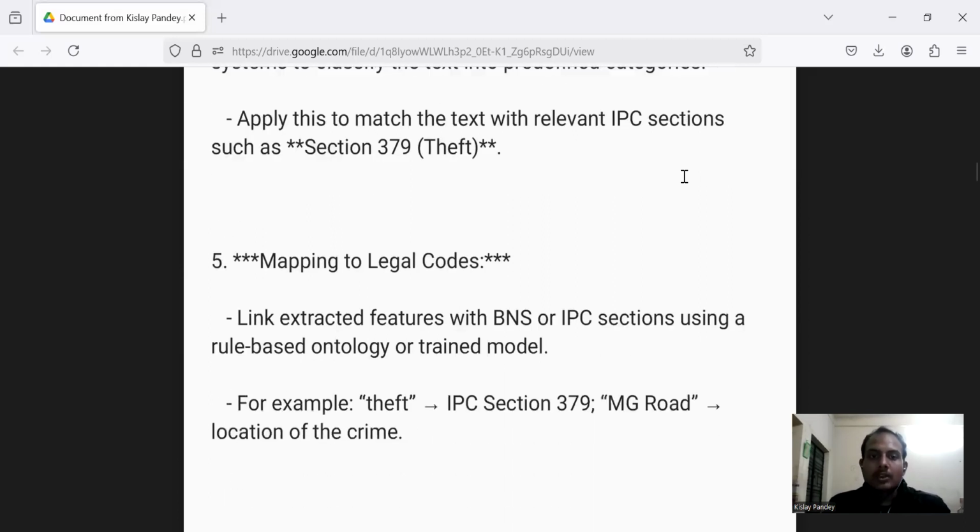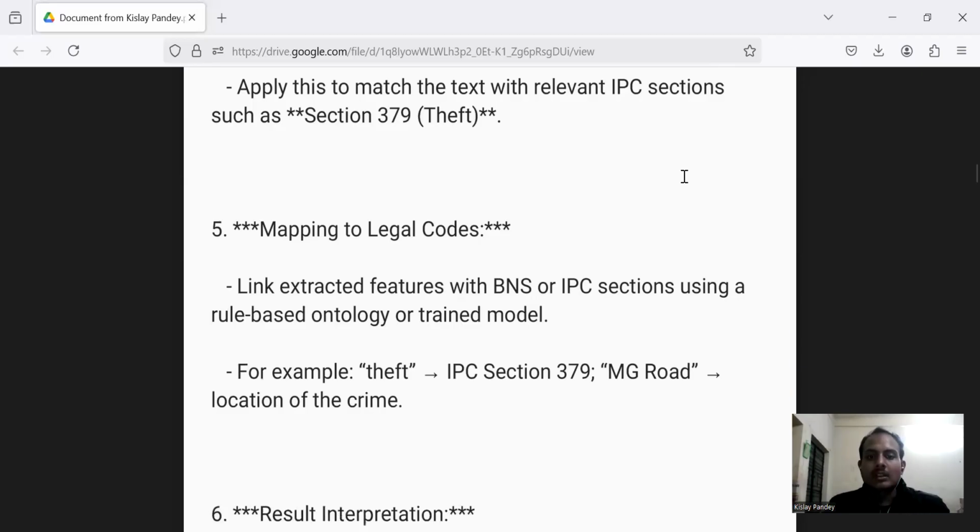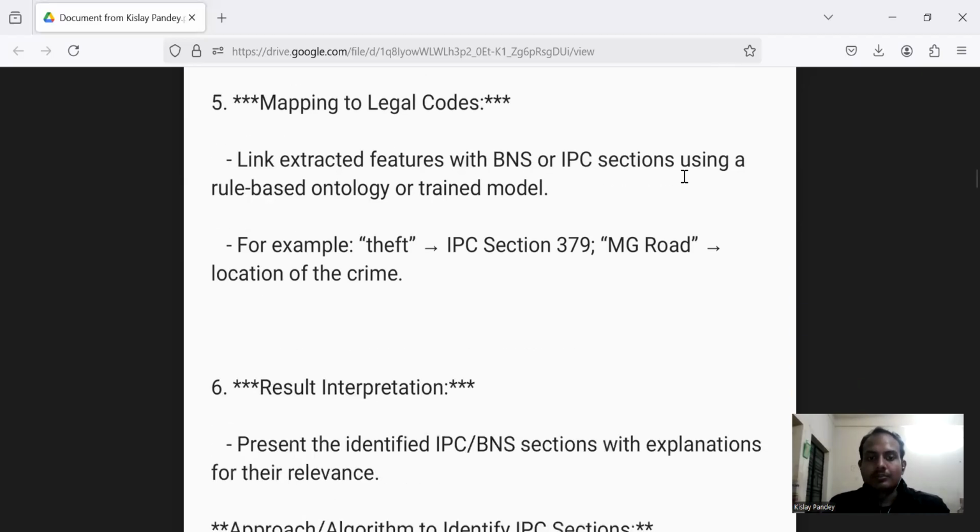Fifth, mapping to legal codes. Link extracted features with BNS or IPC sections using a rule-based ontology or trained model. For example, theft is associated with IPC section 379, and MG Road is associated with the location of the crime.